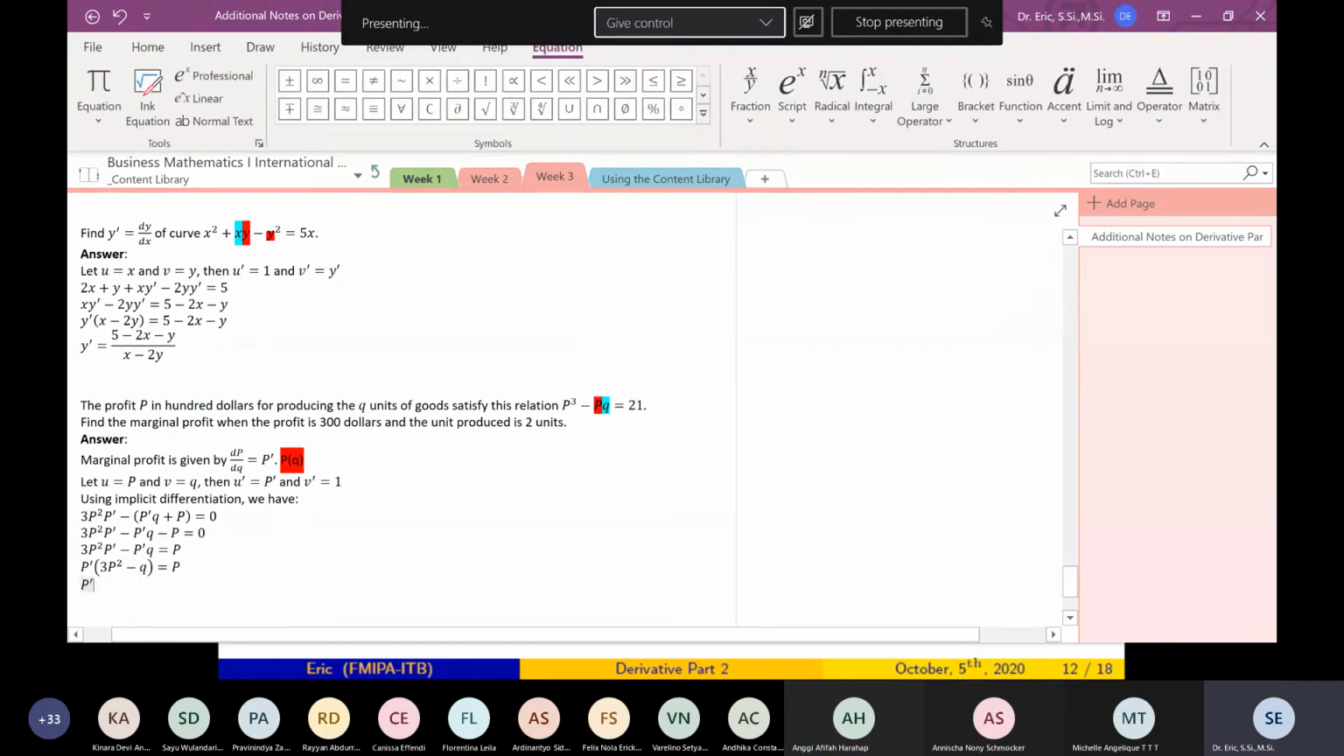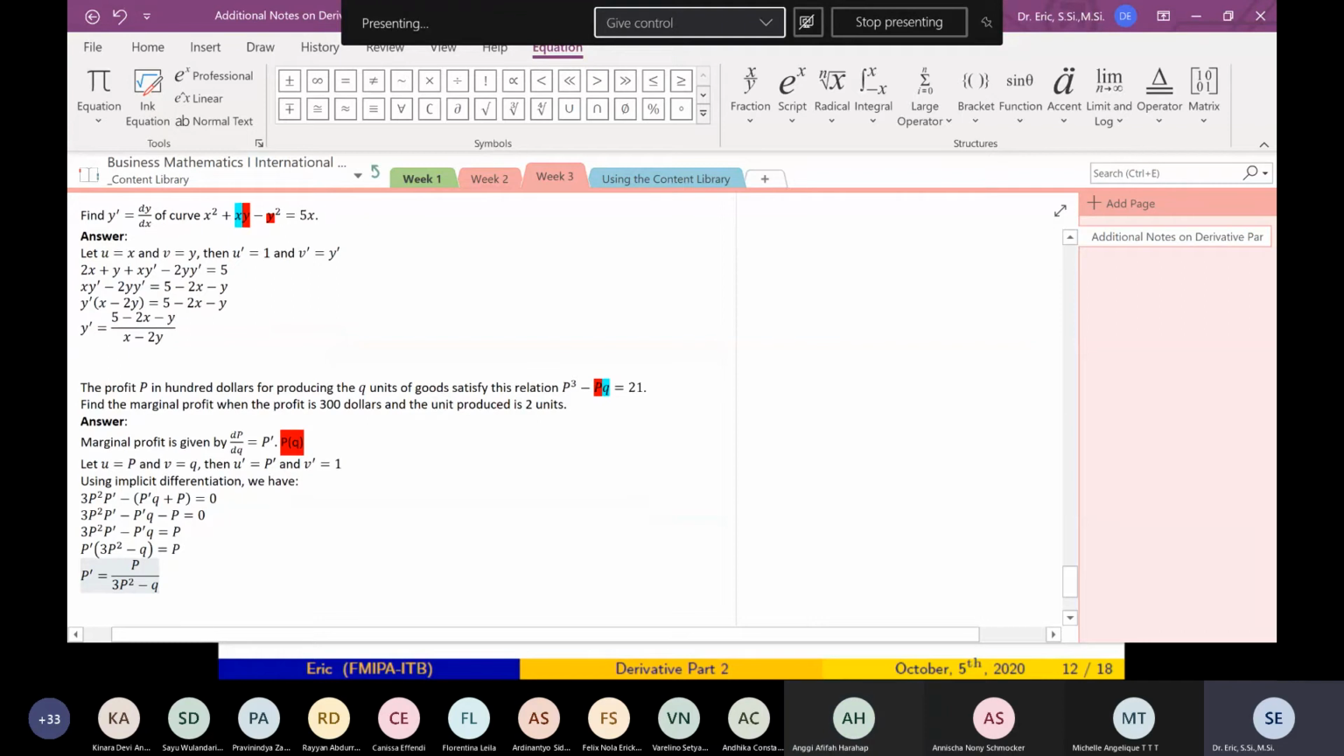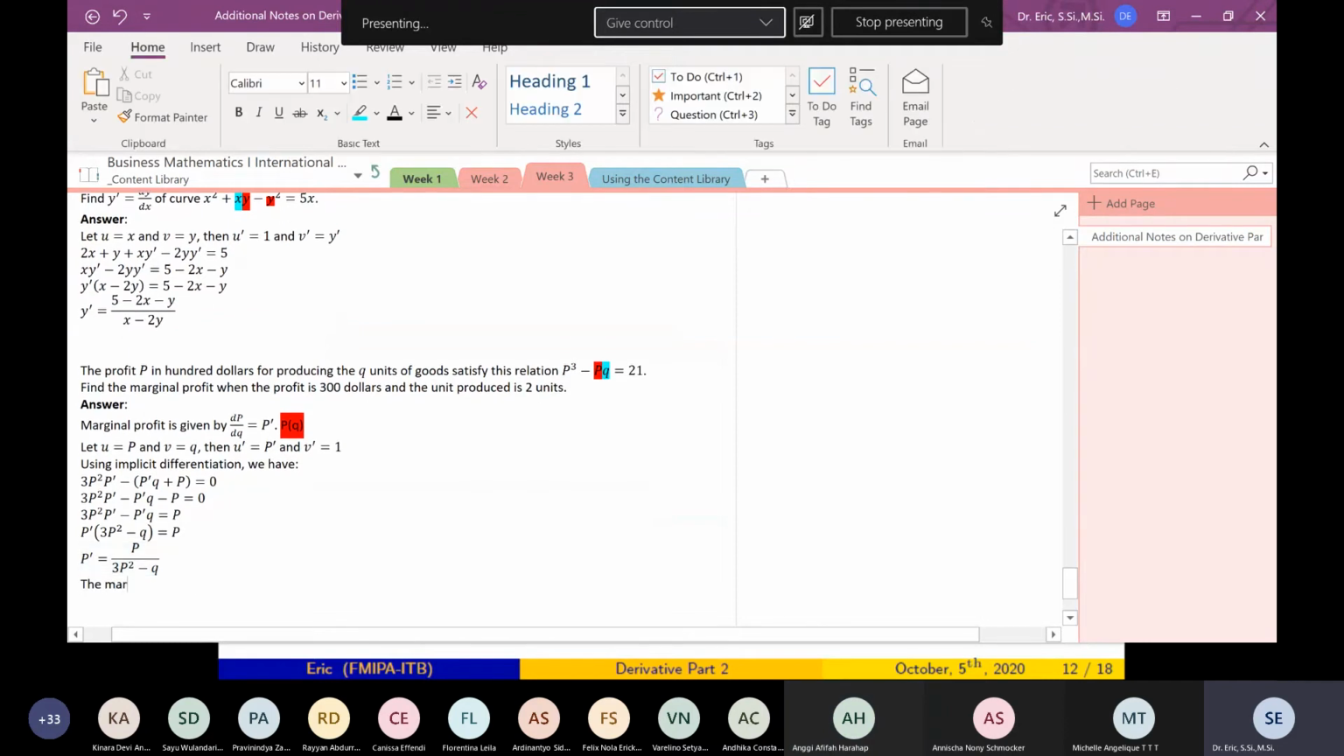So what is P prime? P prime is P divided by 3P squared minus Q. Yes, Anggi. So the marginal profit when the profit is $300 and the unit produced is 2 units is, what is this?